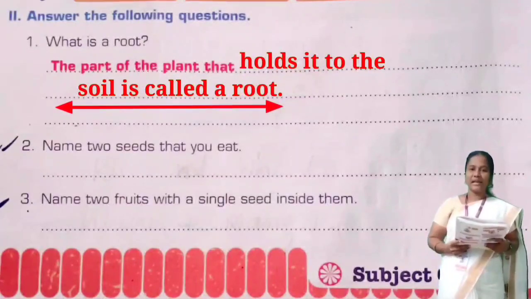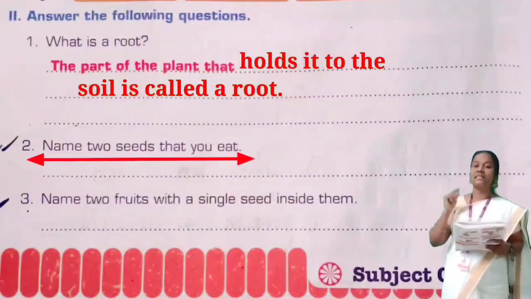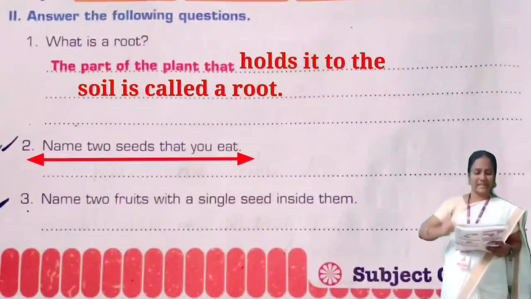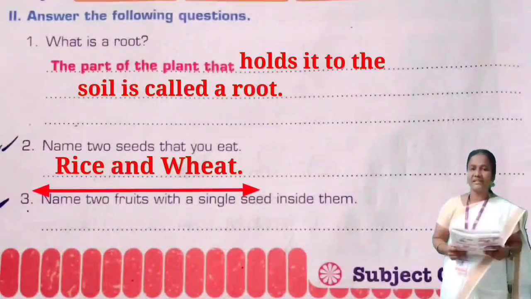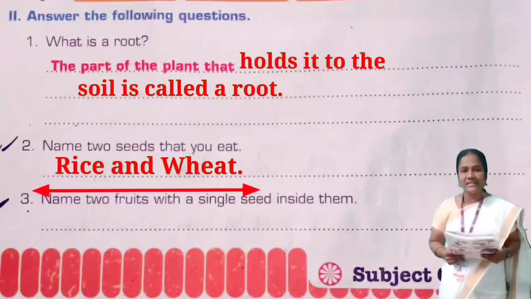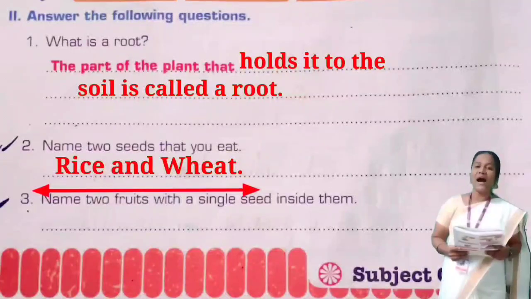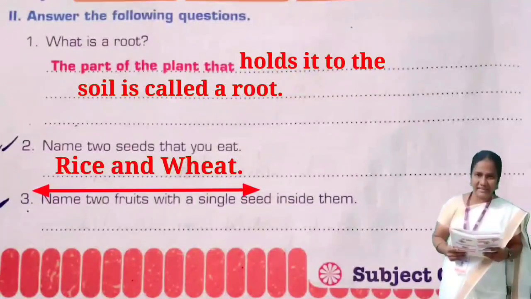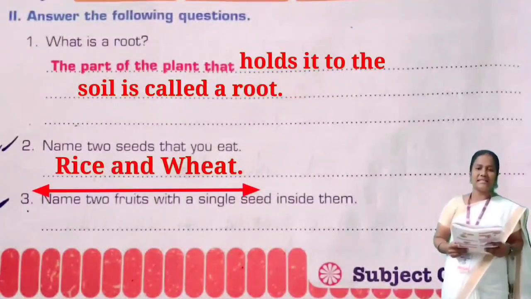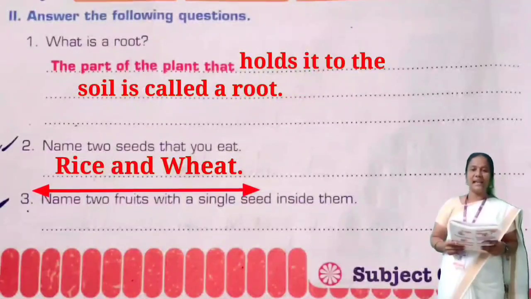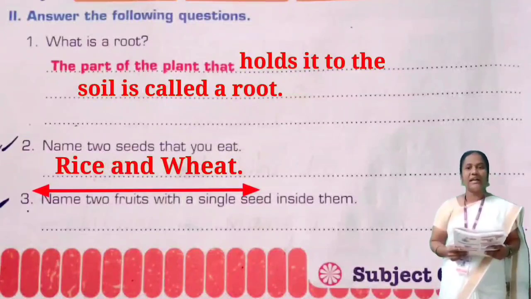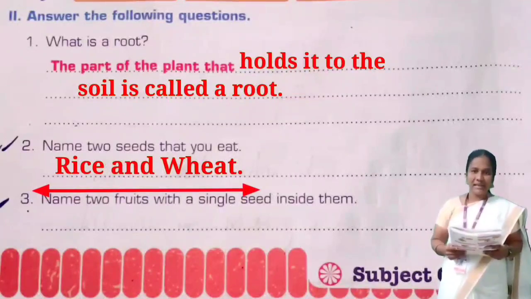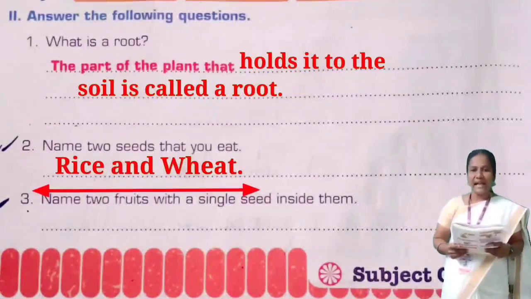Yes, children. Second question. Name 2 seeds that you eat. Rice and wheat. Say the spelling of rice, children. R-I-C-E. Rice. Say the spelling. R-I-C-E. Rice. And. And wheat. W-H-E-A-T. Wheat. Rice and wheat.